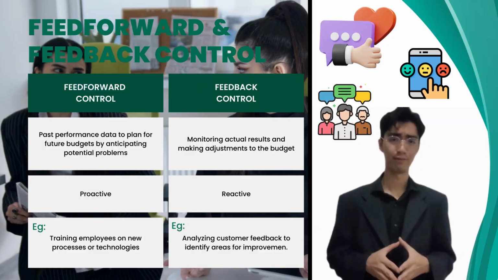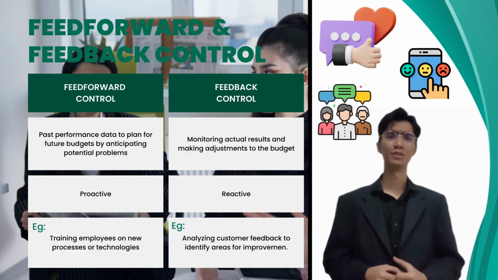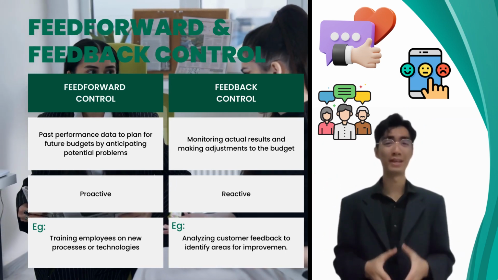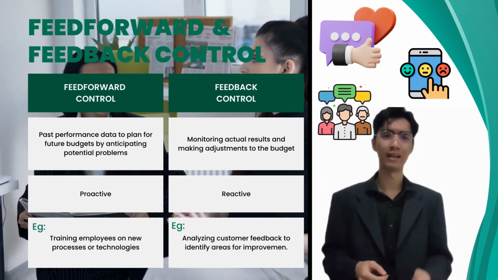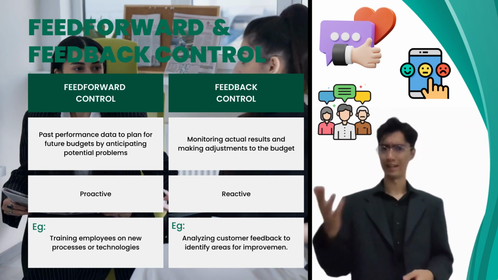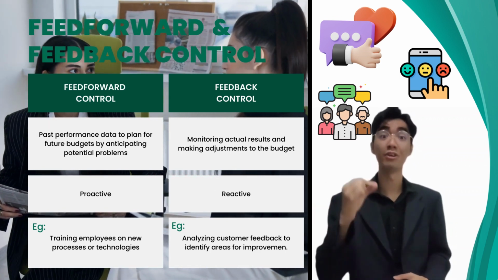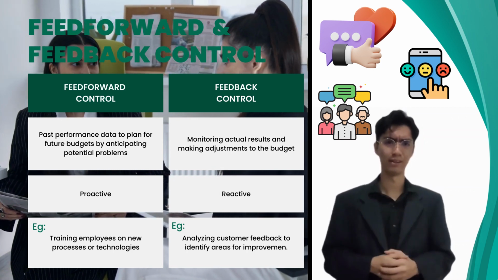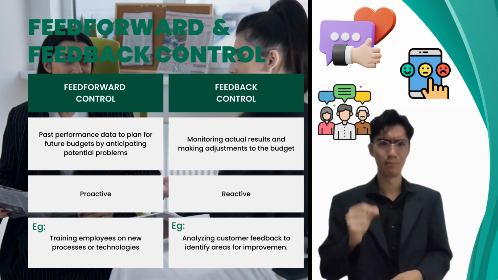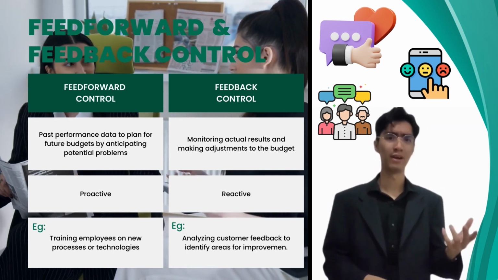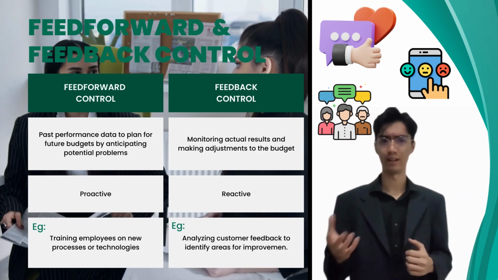Number 1, feed-forward control. It involves using past performance data to plan for future budgets by anticipating potential problems and taking corrective actions before they occur. Feedback control, on the other hand, involves monitoring actual results and making adjustments to the budget after the fact. The main difference between these two is that feed-forward control is proactive while feedback control is reactive.